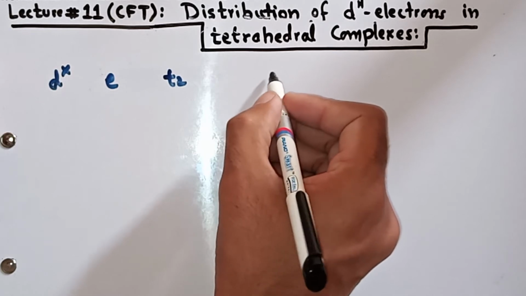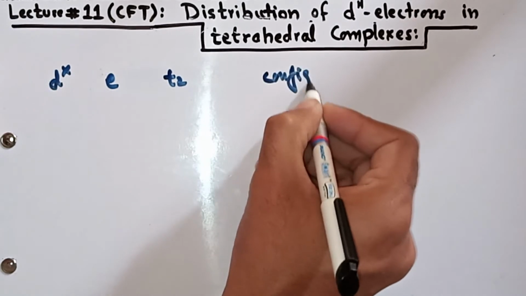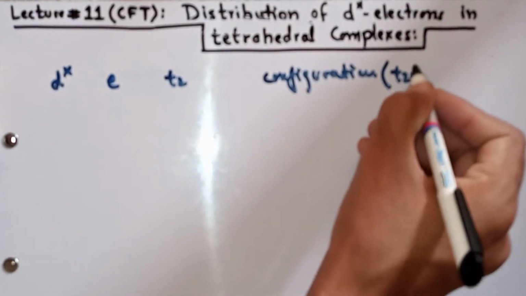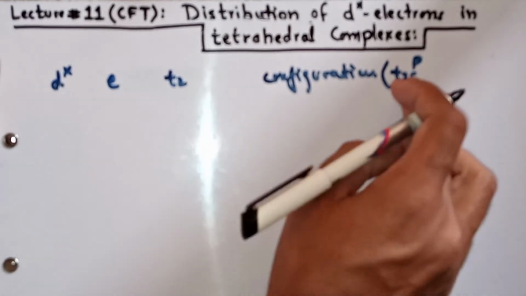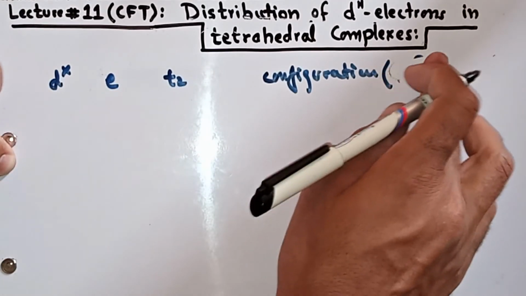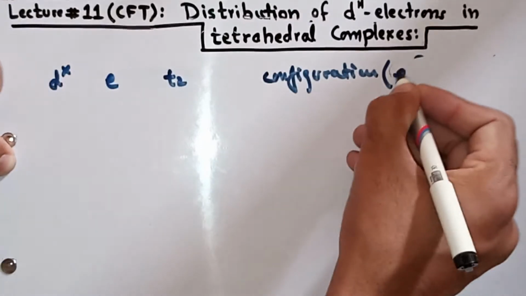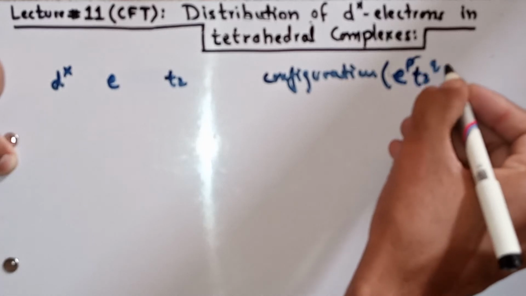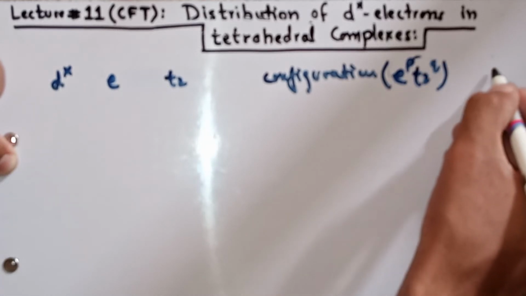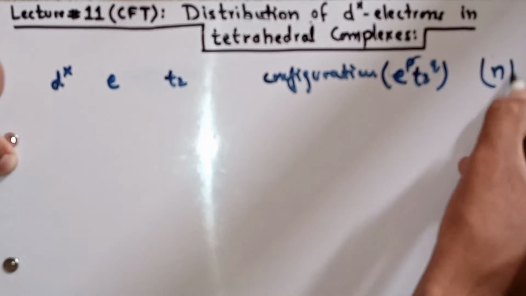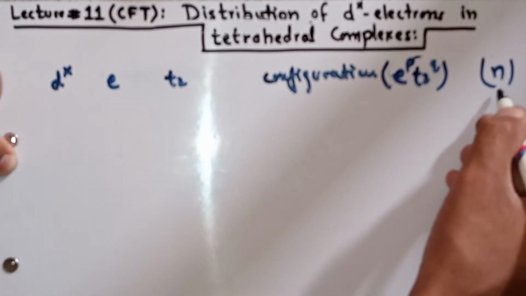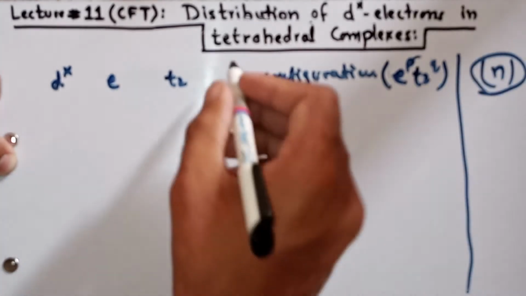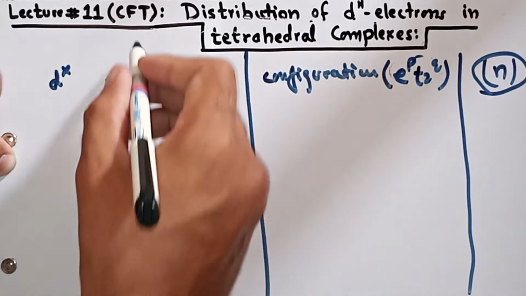The configuration is in the form of e^p t2^q, where n is the number of unpaired electrons. So how can you write that?